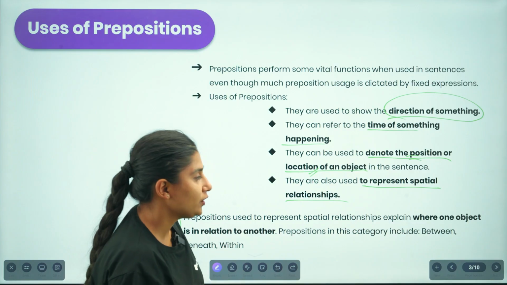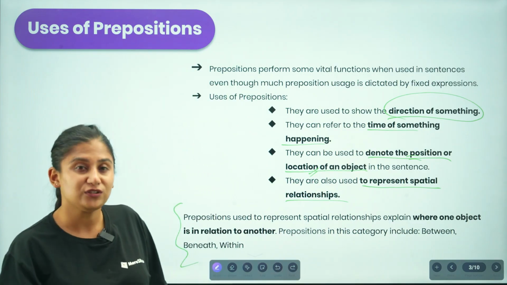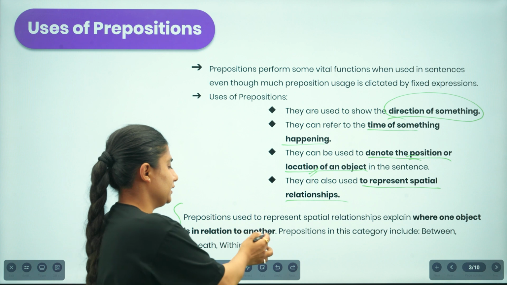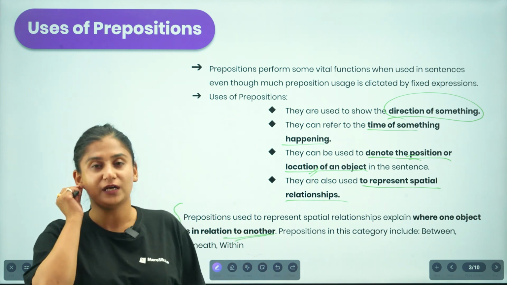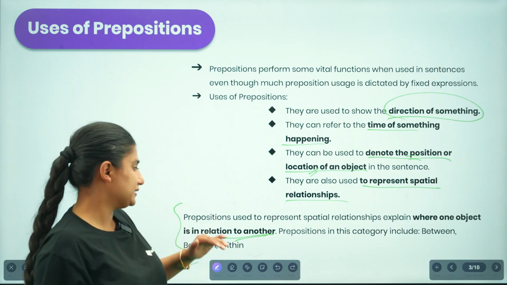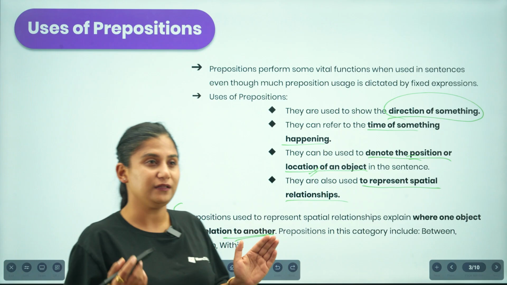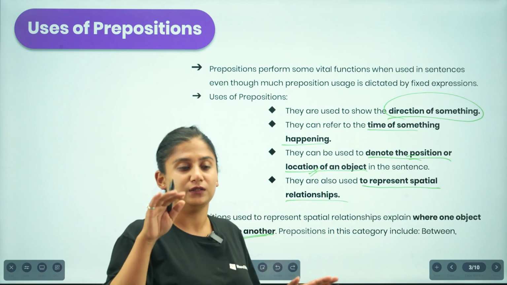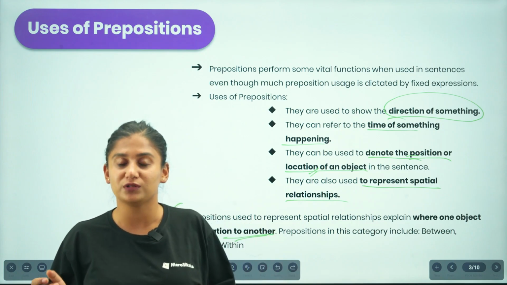That is, when we ought to show the relation of an object, where the object is in relation to another object, then we are talking about the spatial relationship. For example, if we say that the box is under the table, what are we talking about over here?